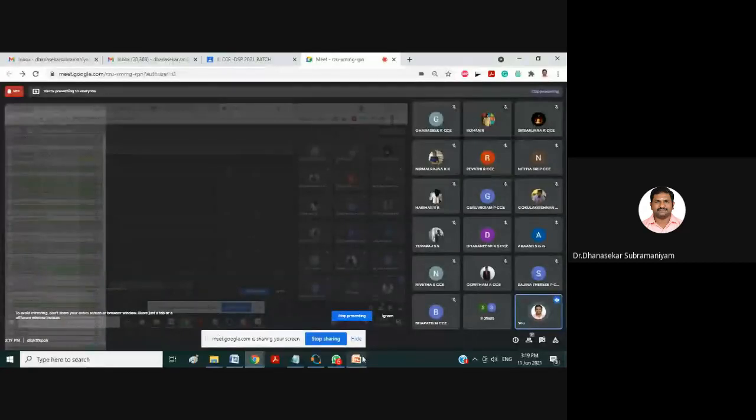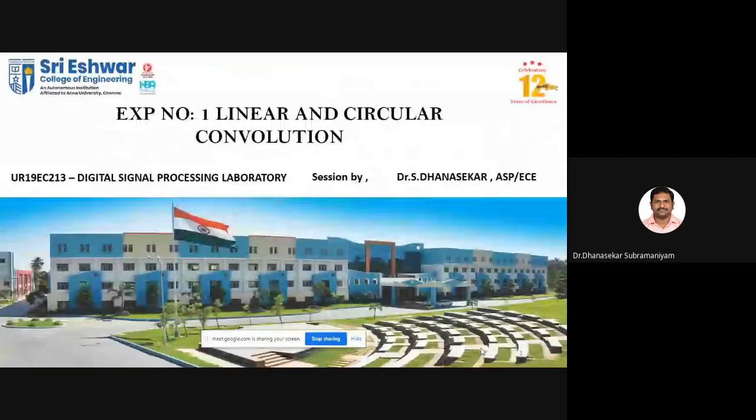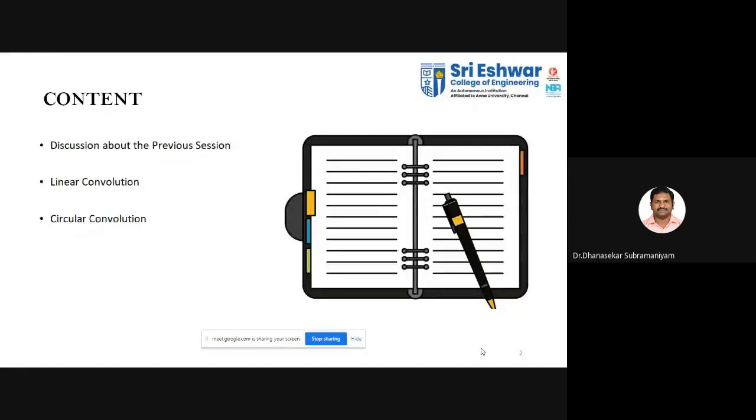So today we are moving to the first experiment. Your first experiment name is linear convolution and circular convolution. I hope this particular topic we are doing the sums in our theory DSP class. Today we are going to write the MATLAB code or Octave code for linear convolution and circular convolution, and we are going to see the responses for those convolutions. So this is the agenda of today's presentation. First we recall what we discussed in yesterday's lab class, then we'll move to the linear and circular convolution one by one.